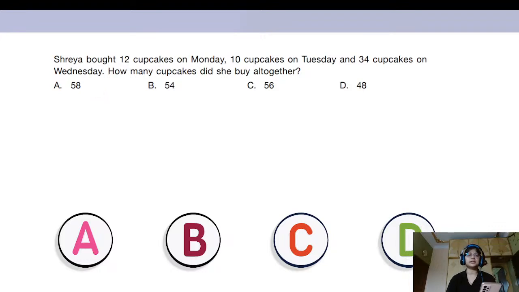Come on. Which is the correct option? Is it 58? Is it 54? Is it 56? Or is it 48? Let's see. No answers yet. Manal, Arya, Trijal, come on, type in your answers.